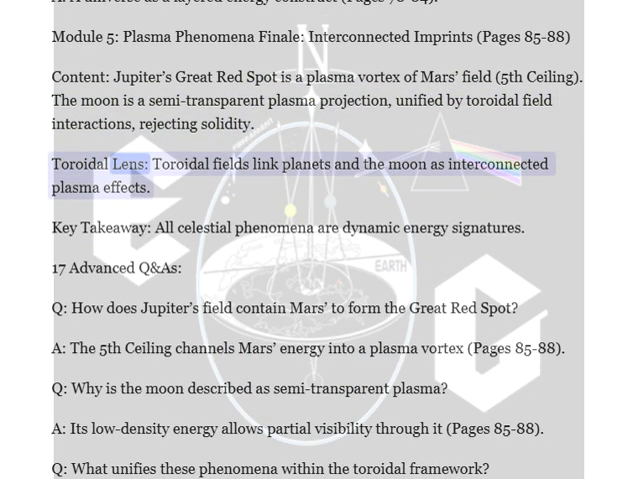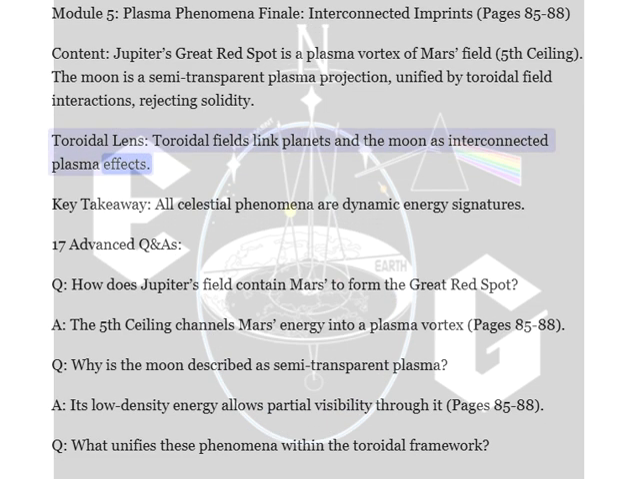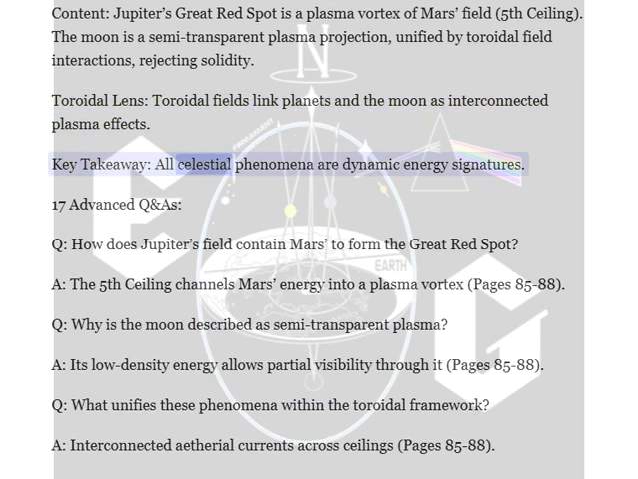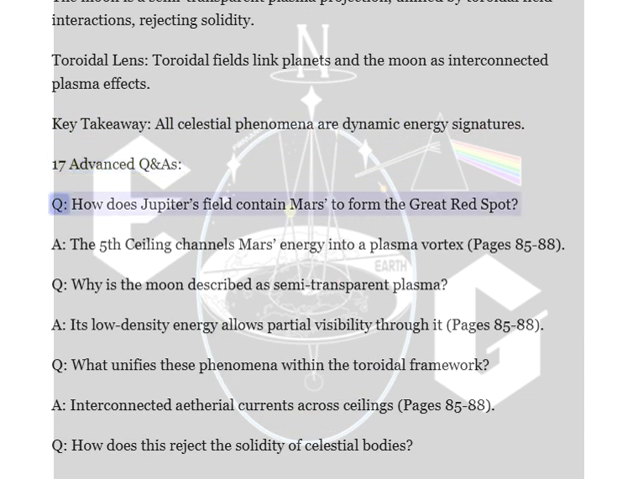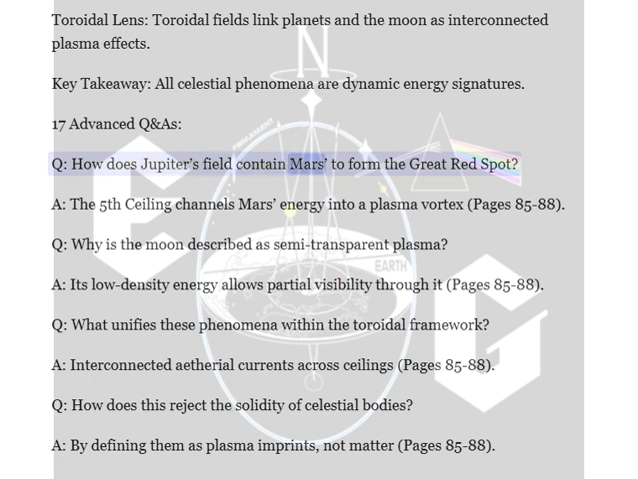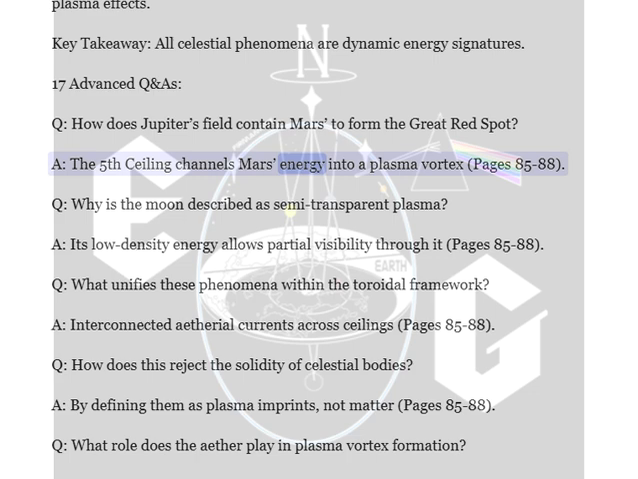Toroidal lens: toroidal fields link planets and the Moon as interconnected plasma effects. Key takeaway: all celestial phenomena are dynamic energy signatures. 17 advanced questions. Q. How does Jupiter's field contain Mars's to form the Great Red Spot? A. The 5th ceiling channels Mars energy into a plasma vortex, pages 85 to 88.